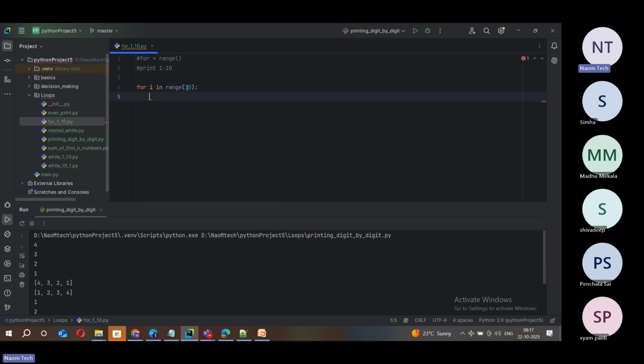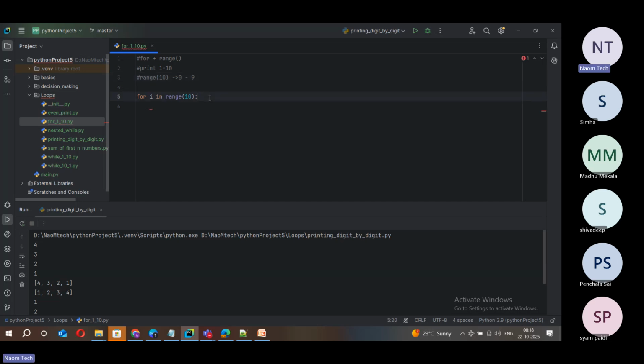Range of 10, in sense, what is the meaning of this? Suppose I add a simple explanation here. Range of 10 means it starts with 0 and produces 10 natural numbers. Those 10 natural numbers start with 0 and end with 9. 10 is exclusive; it doesn't produce 10.